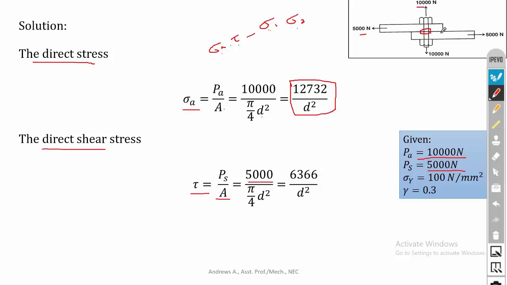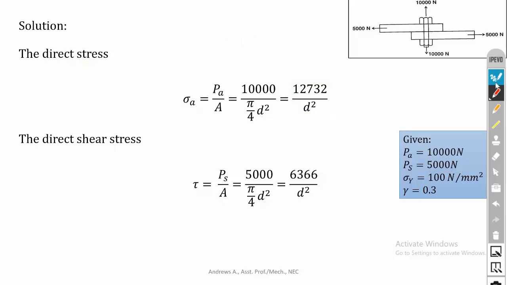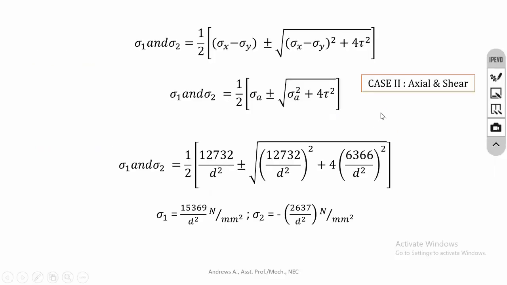Okay, so if we apply the load, then it will break at this location. So the shearing area is actually a circular one. Okay, so it is pi by 4 d square. So if you solve this, then you will get 6366 divided by d square. So we have calculated the direct axial stress and direct shear stress. So now we have to calculate the principal stress.